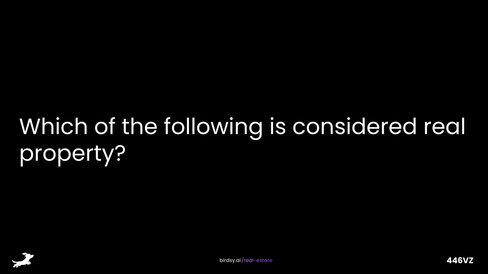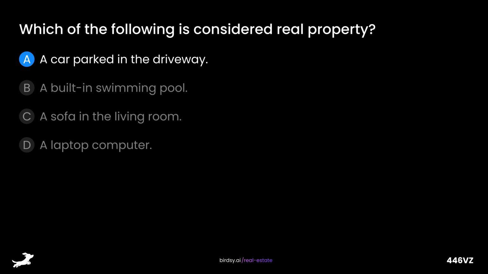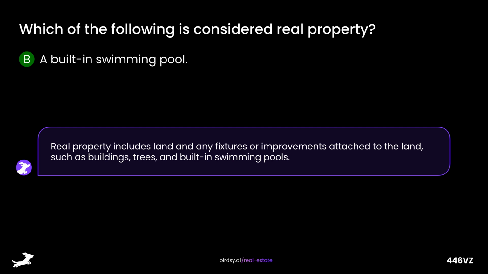Which of the following is considered real property? Is it A, a car parked in the driveway, B, a built-in swimming pool, C, a sofa in the living room, or D, a laptop computer? The answer is B, a built-in swimming pool. Real property includes land and any fixtures or improvements attached to the land, such as buildings, trees, and built-in swimming pools.